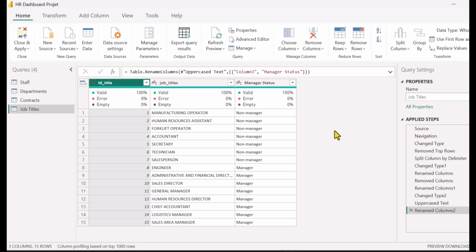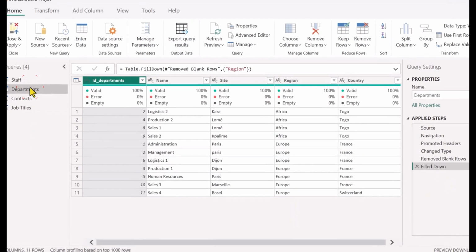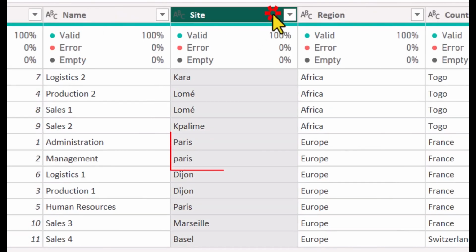Now your data is almost perfect, but there is one small issue that can cause big problems later. Let's stay in the departments table. Look at the site column. You'll notice something like Paris, same city, but written differently.